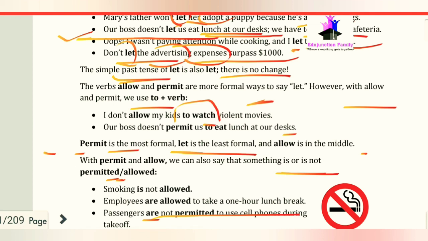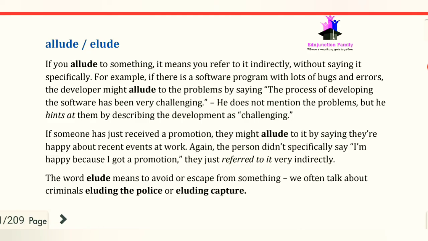Here we are not permitting the passengers. Now we have the words allude and elude. These are very common words, and people generally make mistakes.